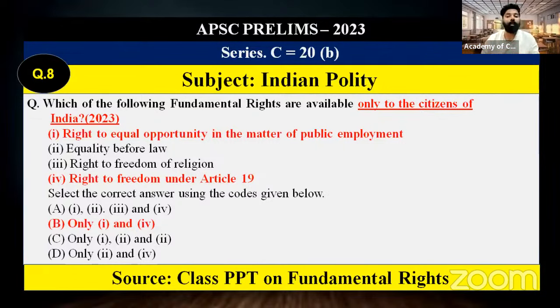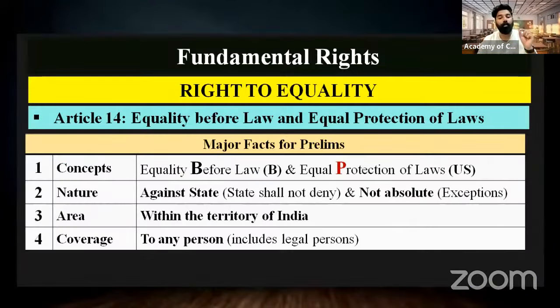Right to equal opportunity in matter of public employment, and the Article 19, there are 6 rights covered under right to freedom under Article 19. These two fundamental rights are only available to citizens. But in case of Article 14, equality before law and equal protection of the law, equality before law is available for any person. Even religion is not particularly to India. It is a universal phenomenon. It is also available to any person. So the answer will be option B, only 1 and 4 is the correct.